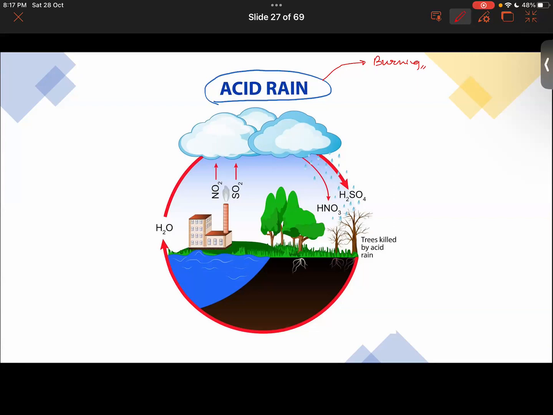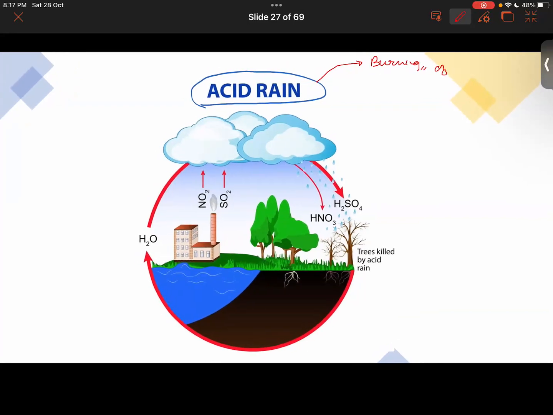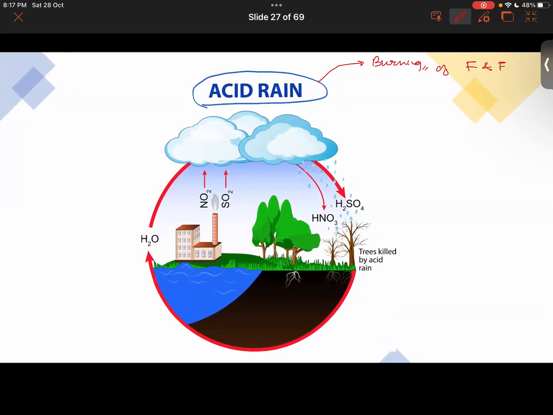So burning of fossil fuels will give off acidic gases, and those acidic gases are basically sulfur dioxide and oxides of nitrogen.